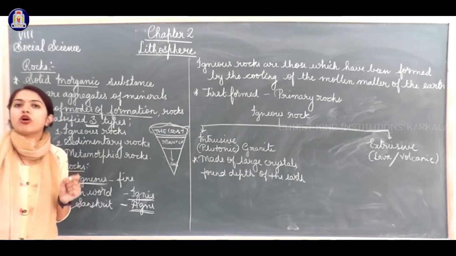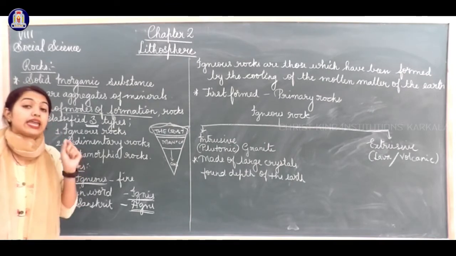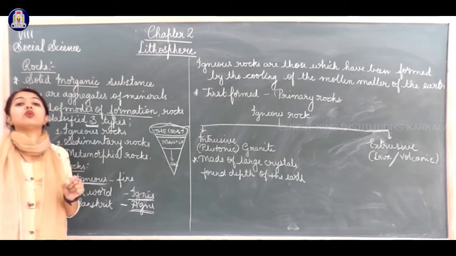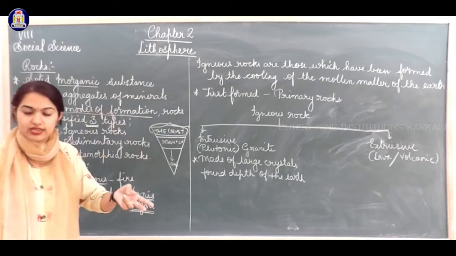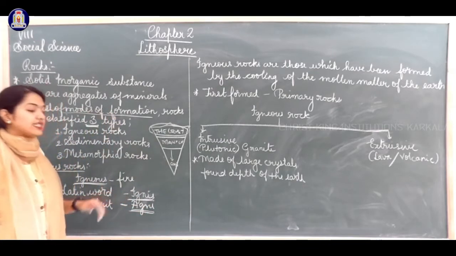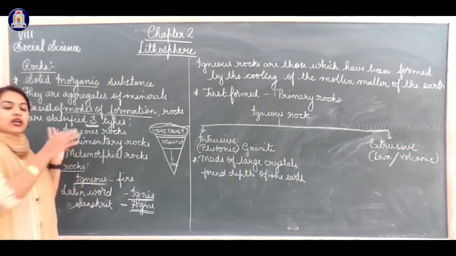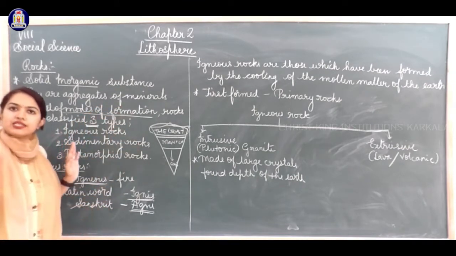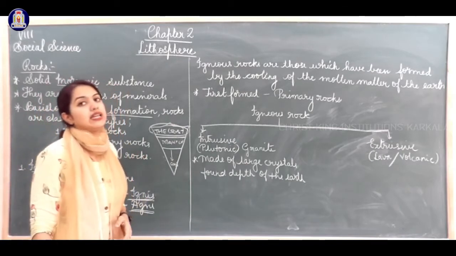Igneous means fire, and this word is derived from two languages, Latin, where it is called ignis, and Sanskrit, where it is called agni. Whenever I mark some points here, please note them down so that it will be easy for you to understand when you read the reader.